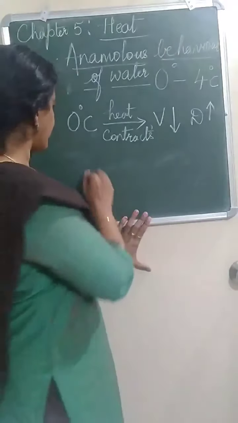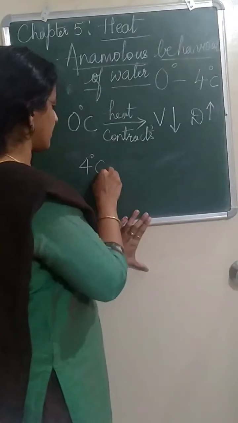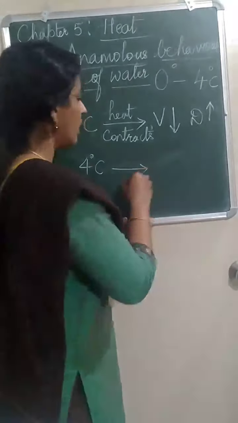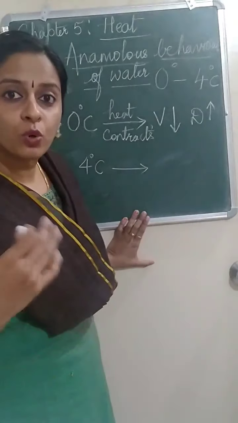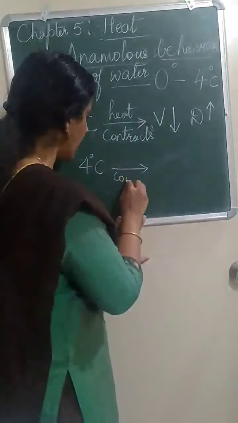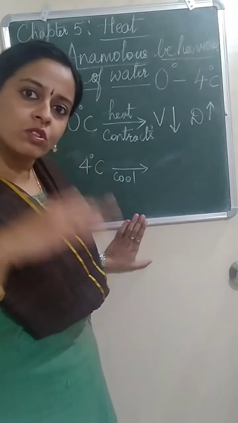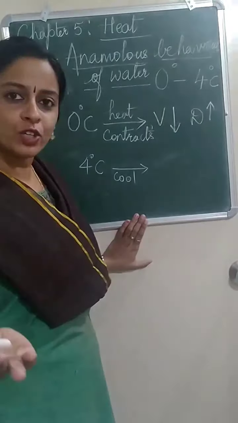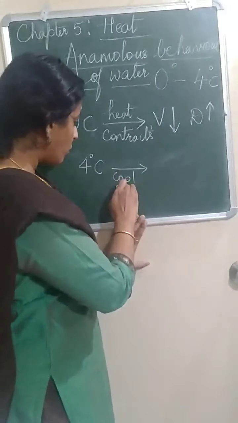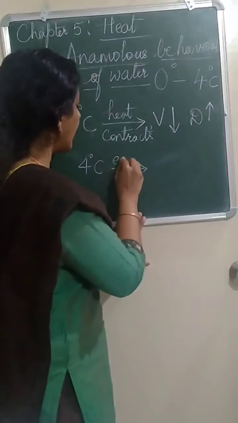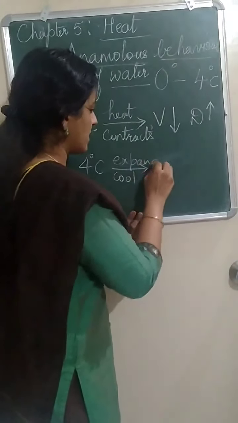Now same way, from 4 degrees Celsius, if you try to cool the water, that is, if you freeze it, when you cool, actually it should contract, but water shows opposite behavior. When you cool water from 4 degrees Celsius, instead of contracting, it expands.